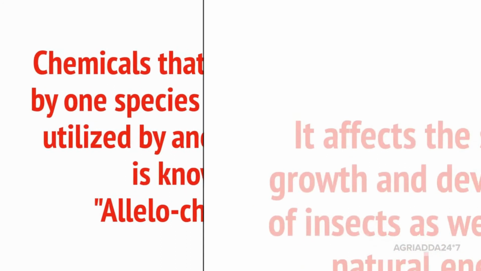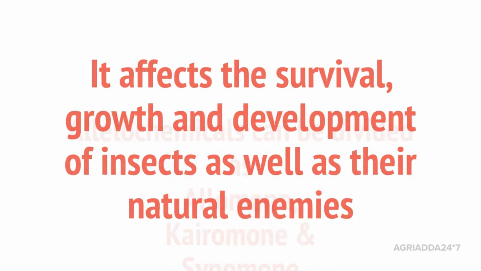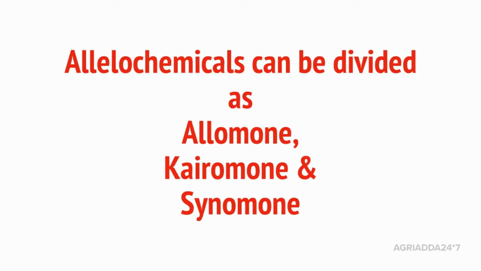Generally, the Allelochemicals affect the survival, growth and development of insects as well as their natural enemies also. Not only the particular insect, they also affect the natural enemies. Sometimes a plant will produce an Allelochemical which will affect the insect. Those kinds of things can occur in the case of Allelochemicals. Allelochemicals can be subgrouped into allomone, kairomone and synomone. Let's discuss what these allomone, kairomone and synomone are.